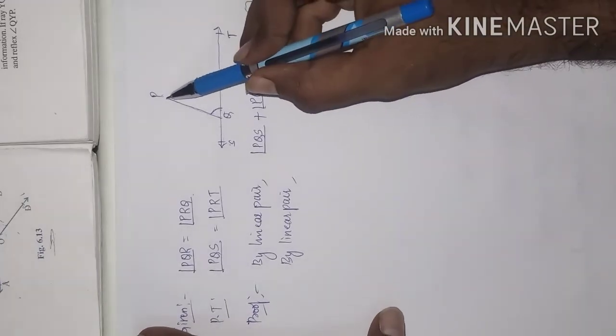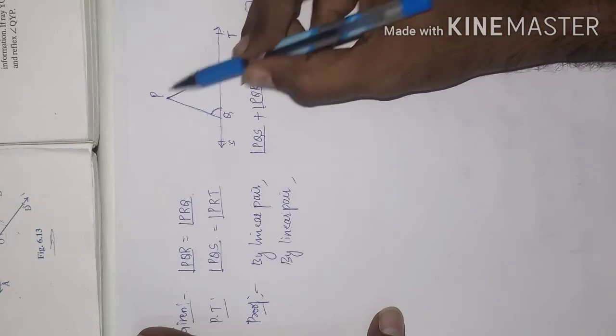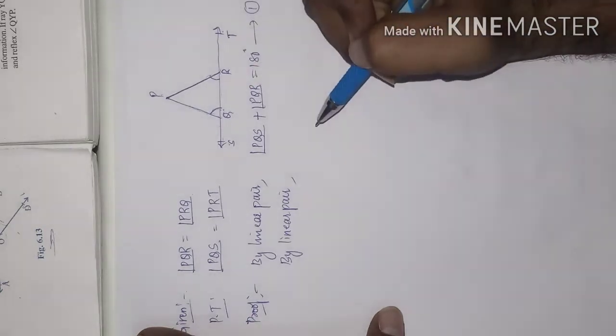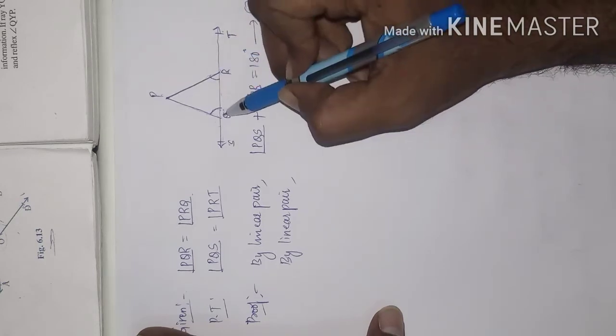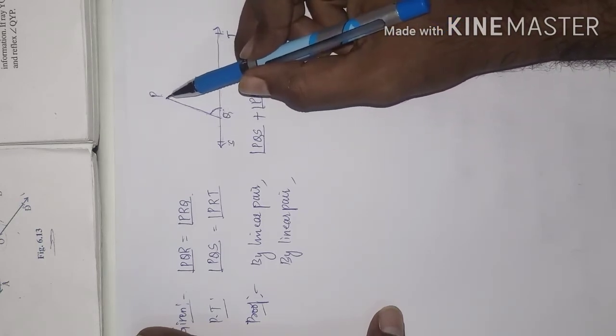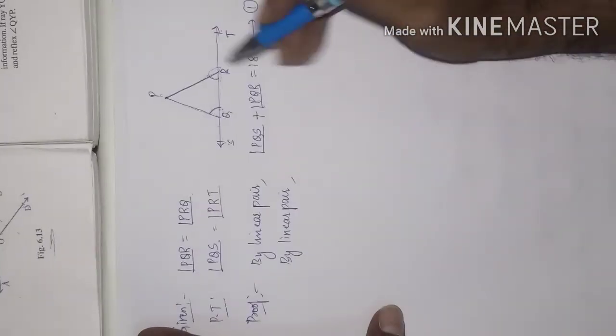So PRT and PRQ, they are equal to 180 degree. Yes or no? PR also is a ray and this is a line, so a ray standing on a line, the sum of the two adjacent angles is equal to 180 degree.